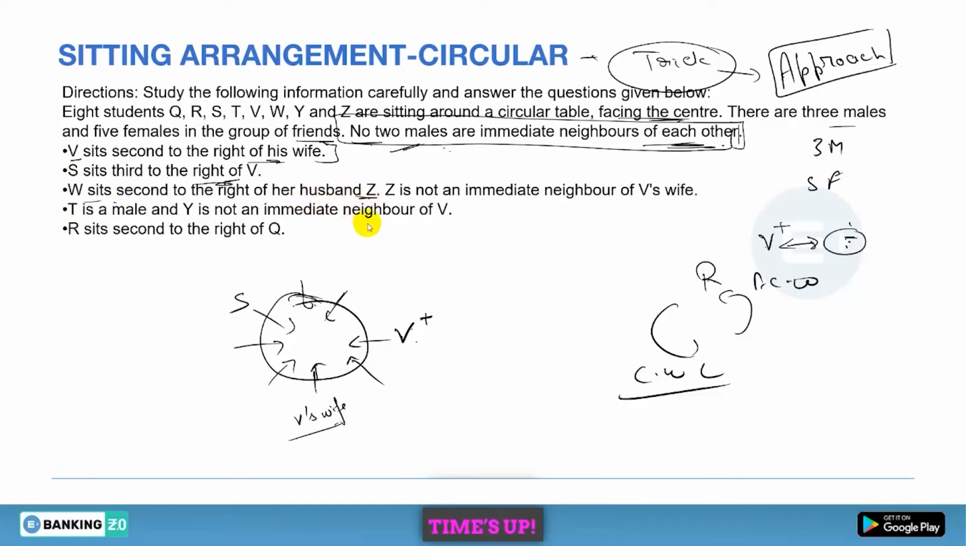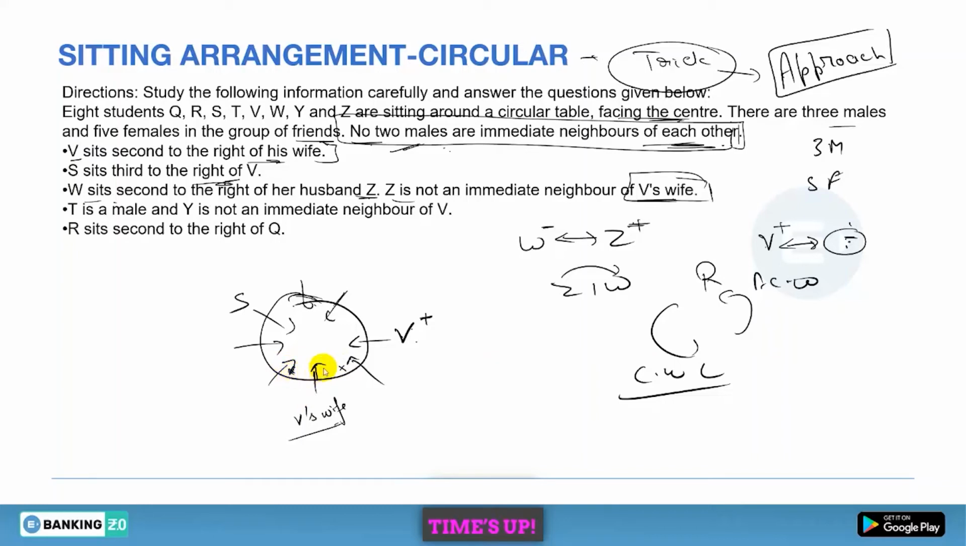Next, W sits second to the right of her husband Z. Now what we have is that W is second to the right of her husband Z. So W will be the female member and Z will be her husband. Clear? W must be second to the right of Z, like this, if you're taking a linear example. And Z is not an immediate neighbor of V's wife, which means Z can't be sitting to the immediate left or right of V's wife.